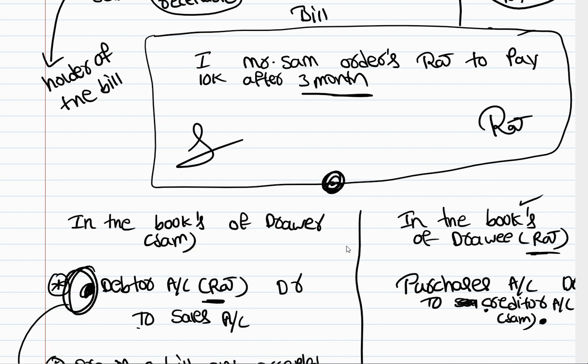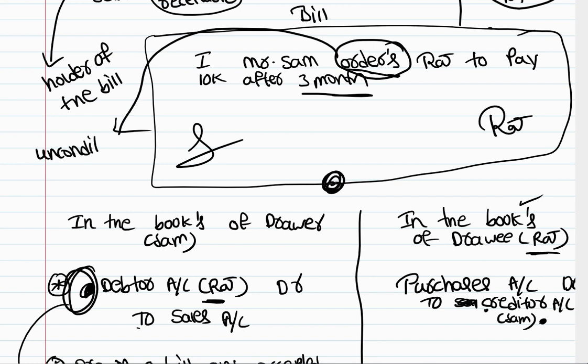See, Raj, you have promised me to pay the money, right? So promising is not the correct word. Actually, she is ordering. And one more accurate word is, this order is an unconditional order. You'll be learning about this in law anyway.